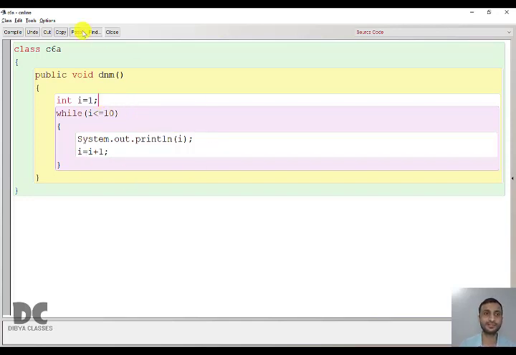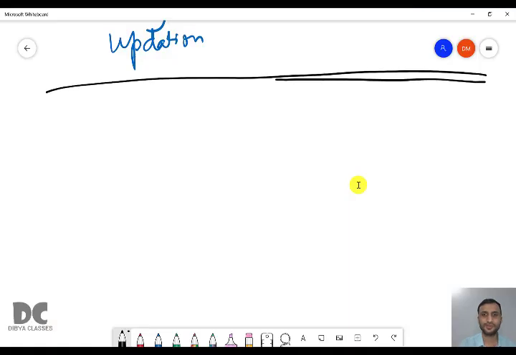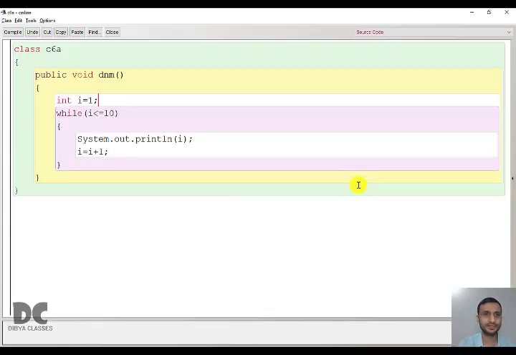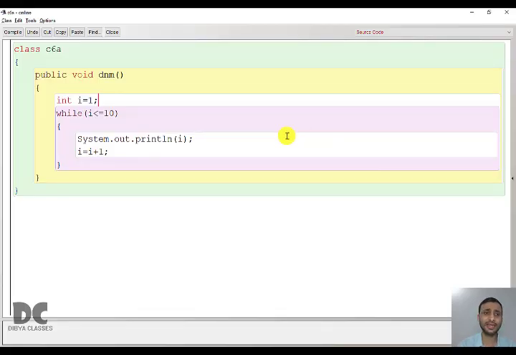Now let us run this and check if you are getting the answer. Then I will explain how this is working. Let us run this program. So you are getting all the 10 natural numbers from 1 to 10. Okay, let us see how this is working. So we have I equal to 1, which is nothing but initialization. Then we are checking if I is less than equal to 10. So I is 1. Is 1 less than equal to 10? True.